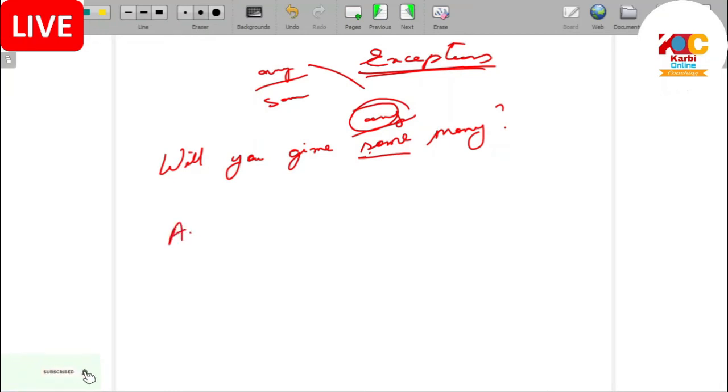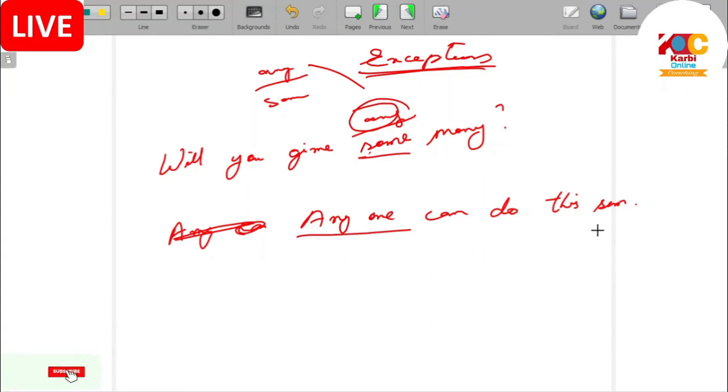For example, anyone. Anyone can do this sum. For example, the sum is very easy, then anyone can do. Not only some, all can do. That means anyone means any student can do this sum. That means according to the sentence, we have to look also.